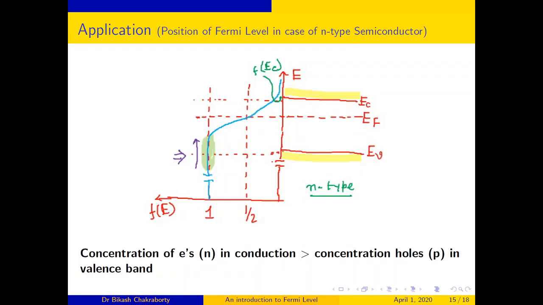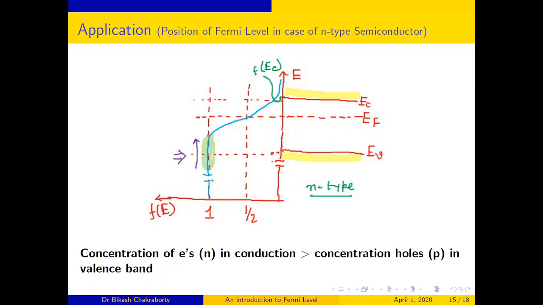Now what will be for n-type semiconductor? You know that for n-type semiconductor, the concentration of electrons in the conduction band is very much greater than the concentration of holes, that means p, in the valence band. So f of EC, that means the probability of electron being occupied in the conduction band, is very much greater than the probability of holes being occupied by the energy levels.